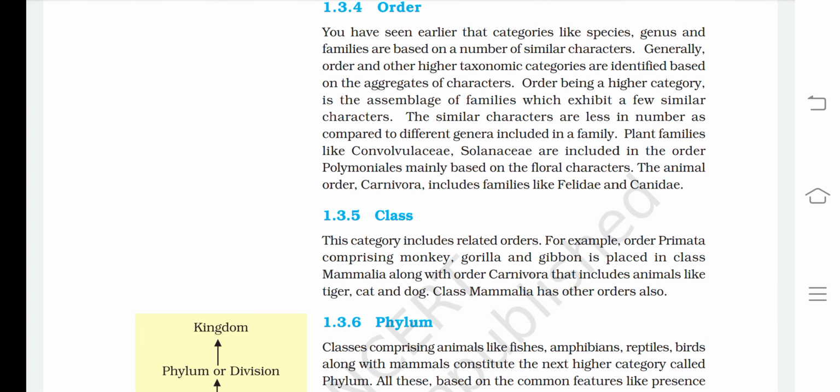Classes. This category includes related orders. For example, order Primata, comprising monkey, gorilla, and gibbon, is placed in class Mammalia along with the order Carnivora that includes animals like tiger, cat, and dog. Class Mammalia has other orders as well.